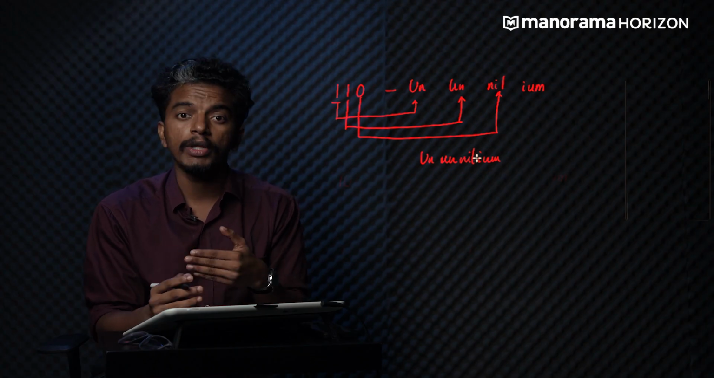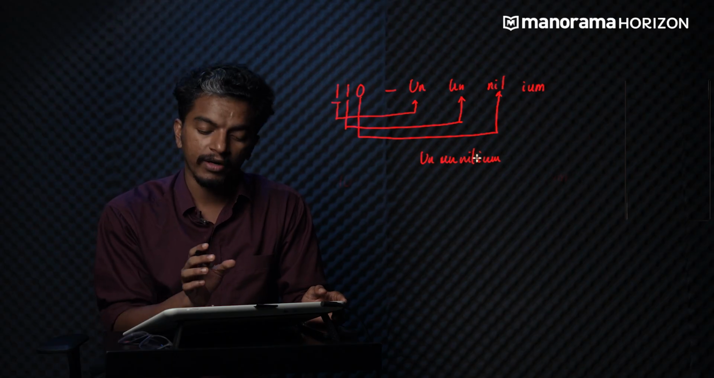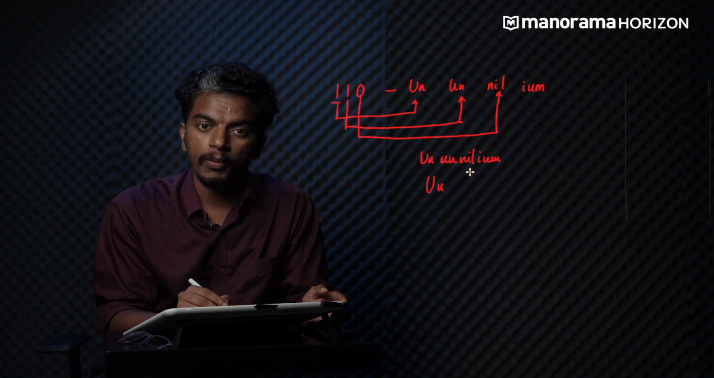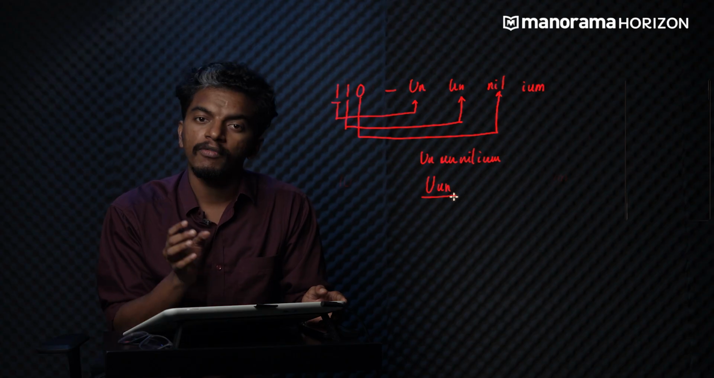Ununnilium. Okay, that might sound a little bit difficult. This is how the IUPAC nomenclature of elements with atomic number greater than 100 is done. So what will be the symbol of this? For un, it will be U. For the next one, it will again be U, followed by nil, which will be N. So U, U, N will be the symbol for this element.